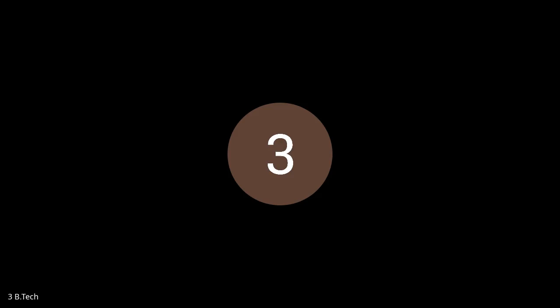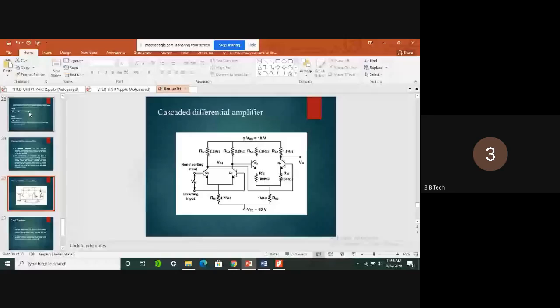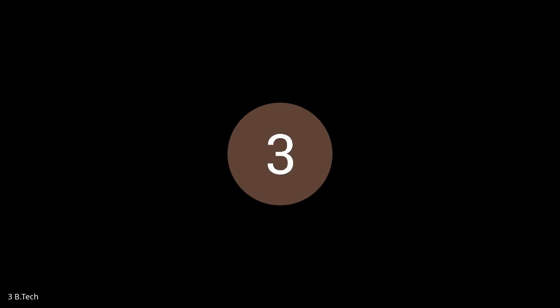See clearly: the collector terminal of Q2 is connected to the base terminal of Q3, and likewise the collector terminal of Q1 is connected to the base terminal of Q4. Cascading differential amplifiers is done only to increase the gain of the amplifier. That is also very useful in IC fabrication, where cascading of differential amplifiers is used to increase the output voltage or the gain.